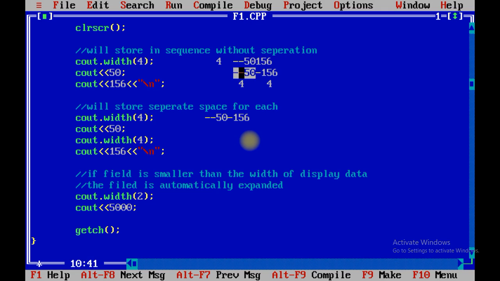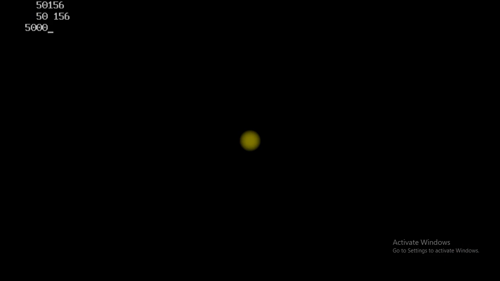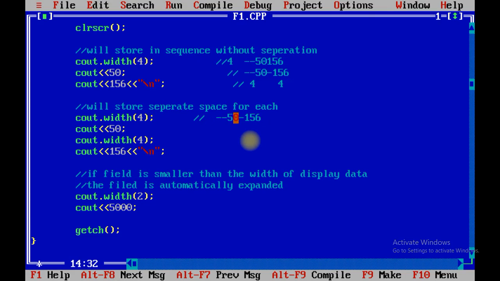In the next output, 2 spaces, 50, 1 space and 156. Let us check the output once again. See over here, it occupies 2 spaces for the first line and then the output is merged. In the second, it will occupy 2 spaces, then 50, again 1 space, then 156.